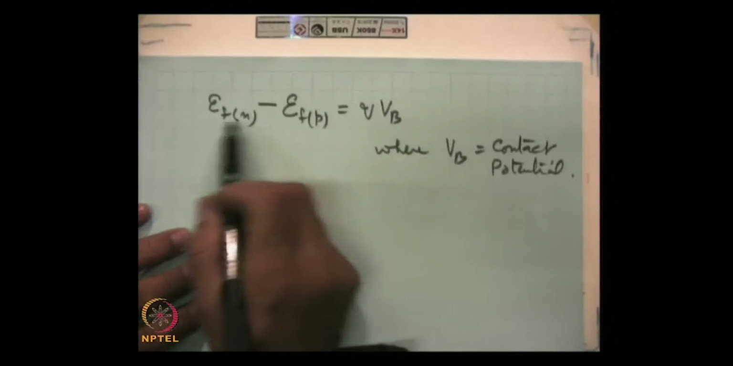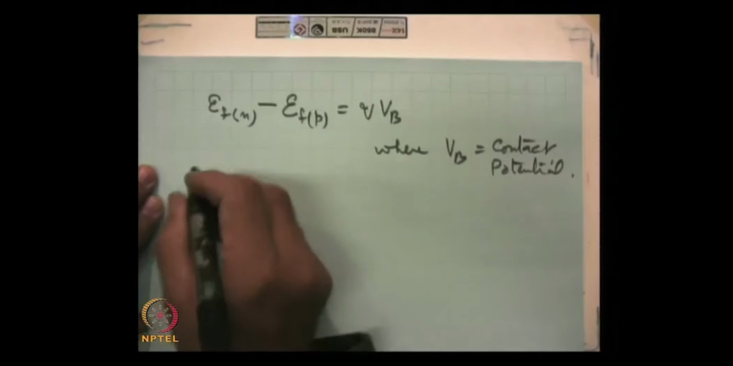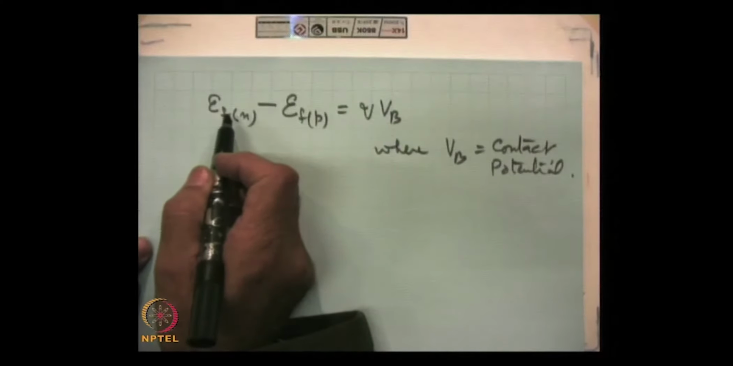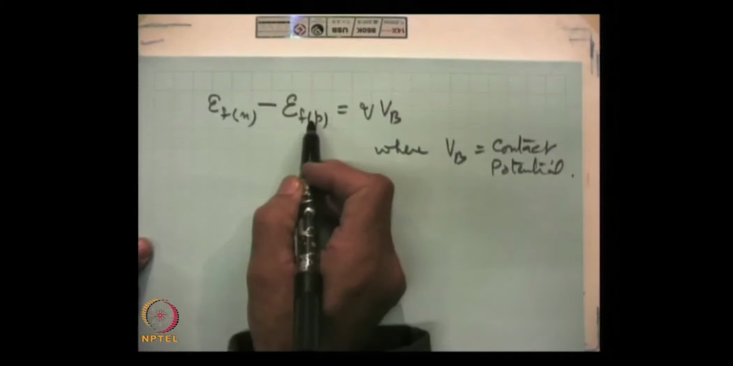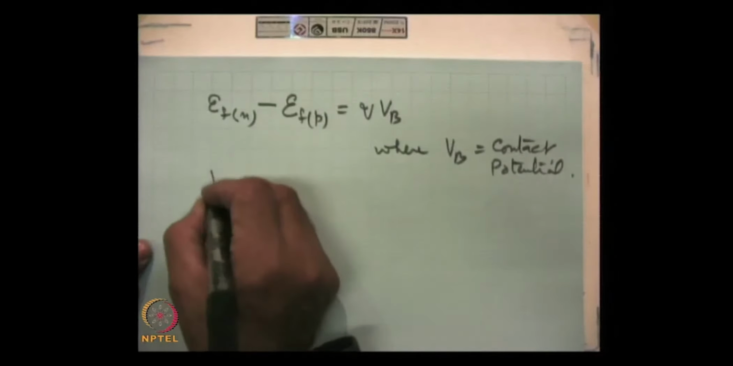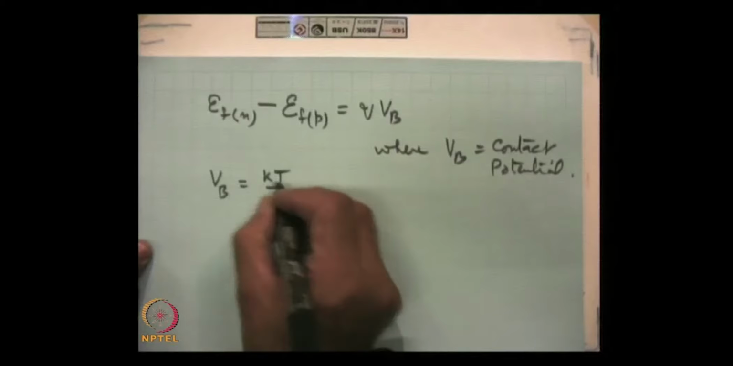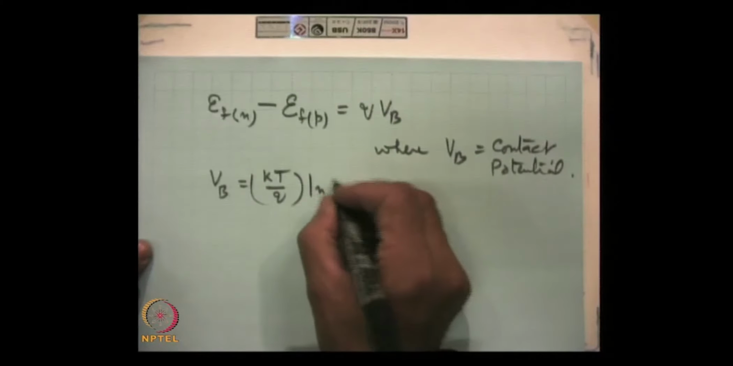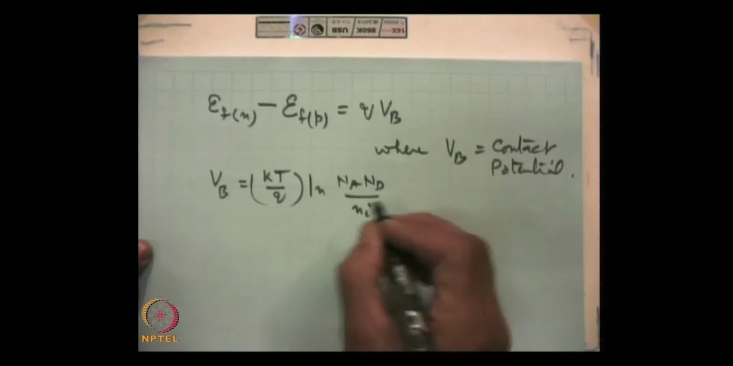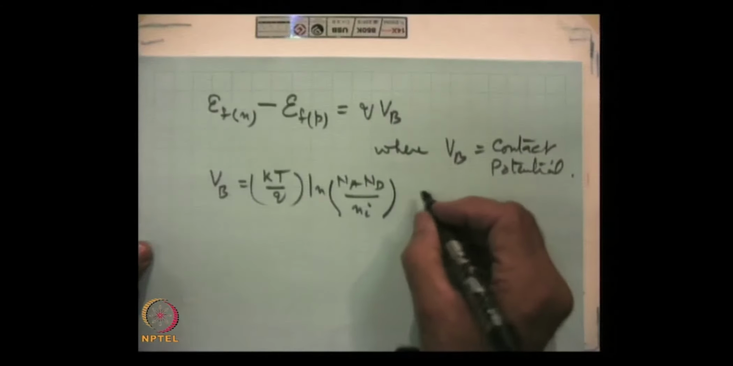And when we substitute the values of these Fermi energies, this expression works out simply. Just substitute the earlier expressions we obtained for Fermi energy in the n type region and for the p type region, and by substituting these values we get the expression for contact potential, kT by q log N_A N_D by n_i squared. This is in volts.